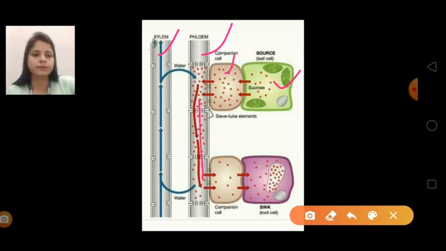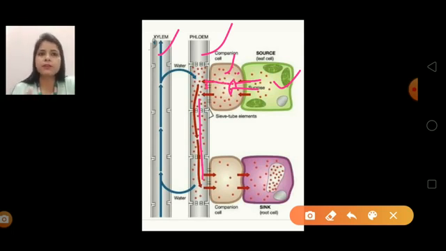Food moves to the companion cells by investing ATP. ATP is the form of energy. From the companion cell, this food moves to the sieve tubes.